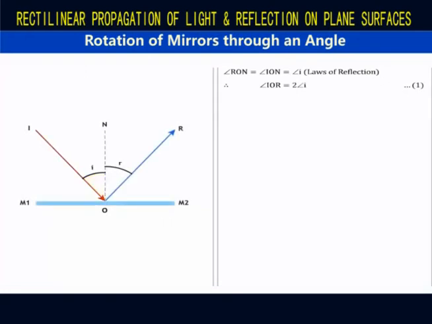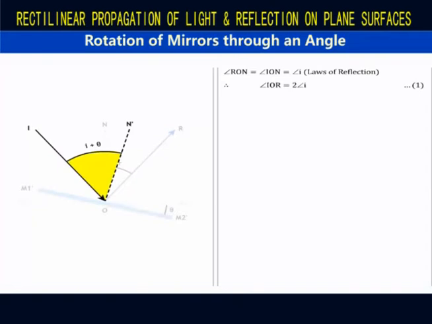Let the mirror be rotated through an angle theta about O, so that M1, M2 prime is the new position of the mirror and ON prime is the new position of the normal. The position of the incident ray remains the same, but the new angle of incidence is ION prime.